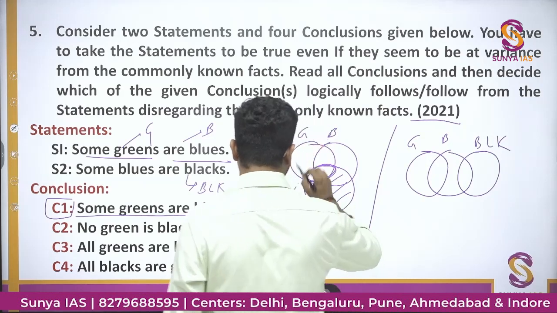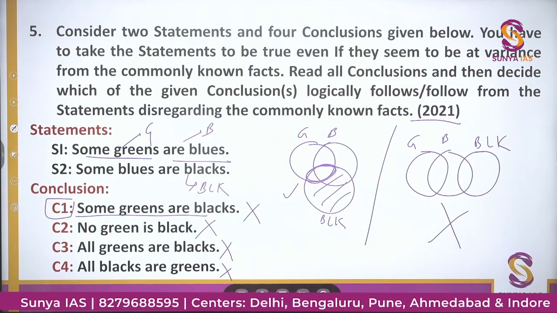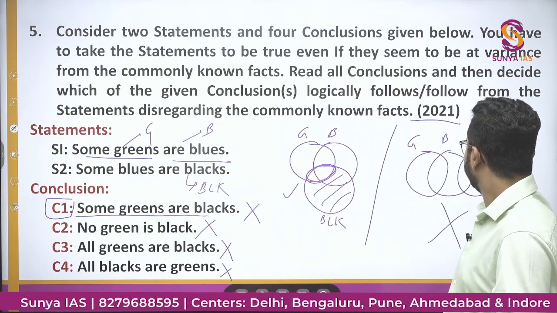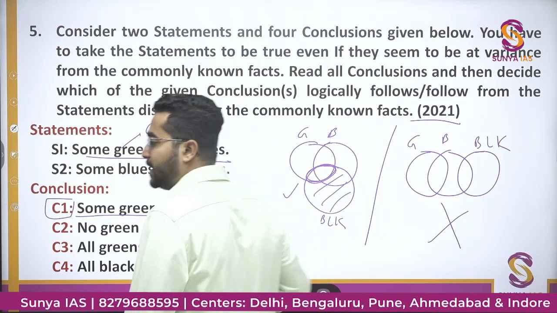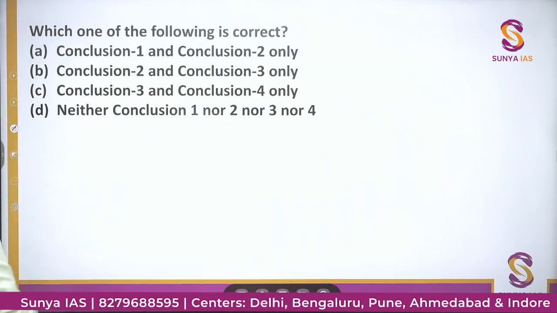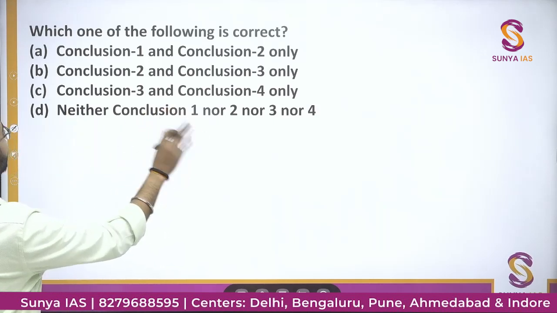Even though this is right in the first possibility, in the second possibility this is wrong. So we cannot say with certainty that some greens are blacks. In this case, there is no green which is of black color. So all the conclusions given are wrong. So our option would be neither conclusion 1 nor 2 nor 3 nor 4 follows.